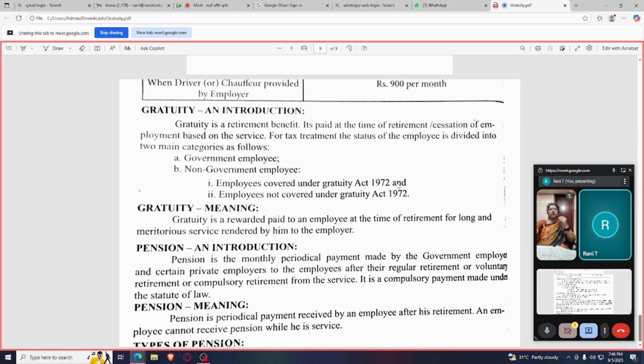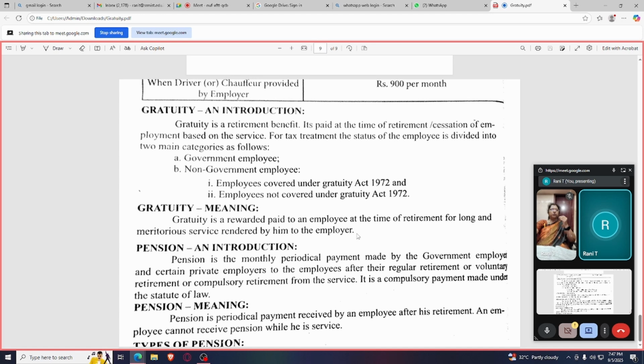When we talk about gratuity, for the purpose of finding out the taxable amount and how much exemption we get, we divide gratuity into four types: government employees, non-government employees, employees covered under the Gratuity Act, and employees not covered under the Gratuity Act. In these four types we will deal with the provisions. Gratuity is a reward paid to an employee at the time of retirement for long and meritorious service rendered by him to the employer.